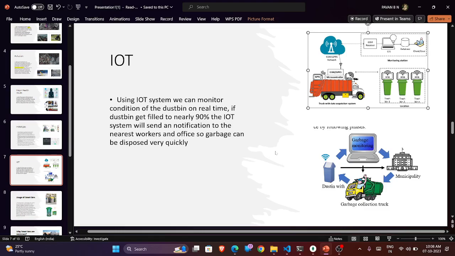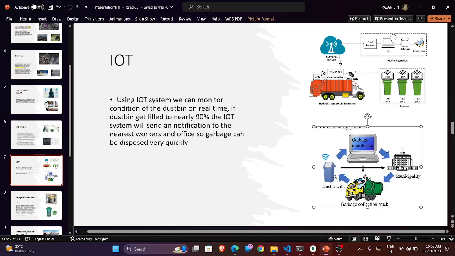When it reaches 90%, it can send a notification to the nearby truck using the IoT system connected to the internet. The truck driver gets notified that the trash is filled, and they can easily collect the trash and make it clean, so they can maintain sustainability, collecting the trash without letting it overfill or allowing the user to throw it somewhere else.